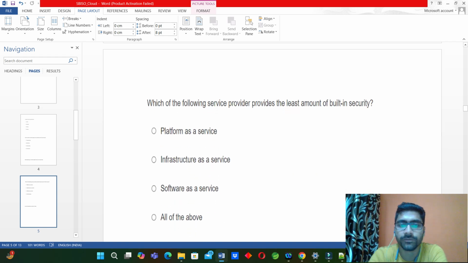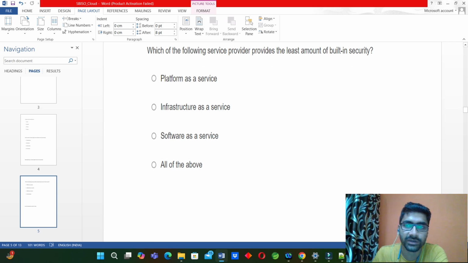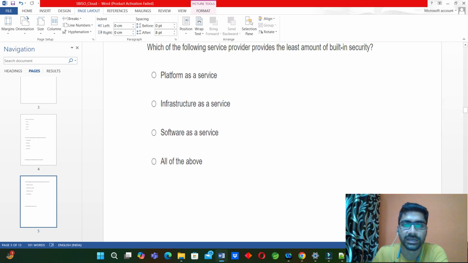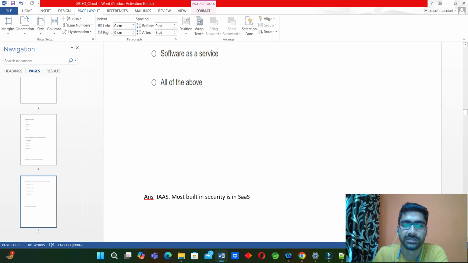Next, which of the following service providers provides the least amount of built-in security? Platform as a service, infrastructure as a service, software as a service, and all of the above. The answer will be infrastructure as a service. The question can come as most amount of security, then it will be software as a service. So infrastructure as a service will be least, and software as a service will be most.